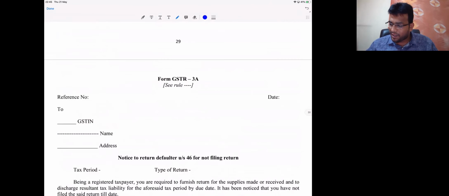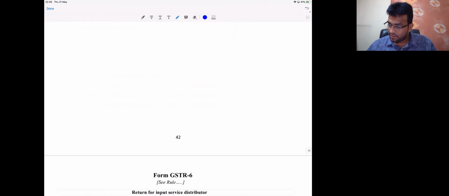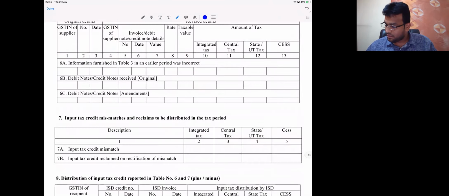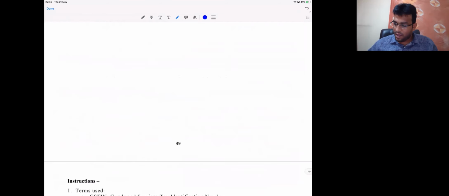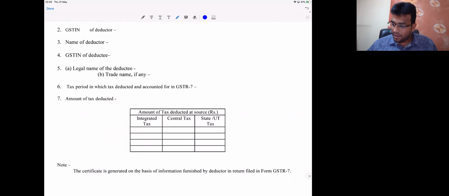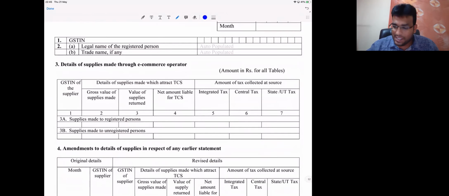When I proceed further, here you can see there is a form called GSTR8, statement for TCS. Come on, see now. GSTIN, legal name, trade name, details of supplies made through what?